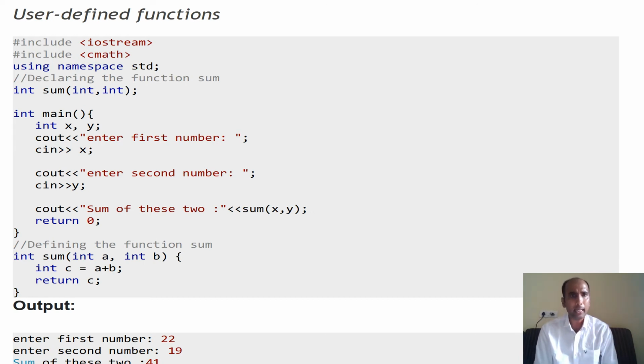It is adding a plus b and putting it into a variable c and then returning the variable c. Because the return type is int, and c is also an integer variable, that will be returned, and that will be displayed by the cout statement. So I have entered first number 22, second number 19. The sum of these two is 41.